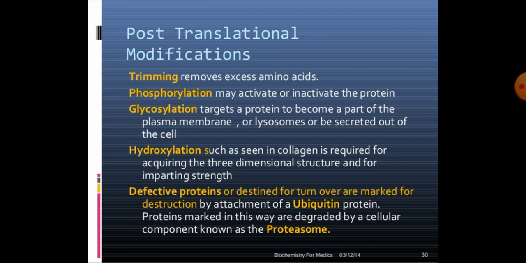Glycosylation targets a protein to become a part of the plasma membrane or lysosomes. Hydroxylation, such as seen in collagen, is required for acquiring the three-dimensional structure of the protein, and the defective proteins or those destined for turnover are marked for destruction by attachment of a ubiquitin protein. Proteins marked in this way are degraded by cellular components known as the proteasomes.